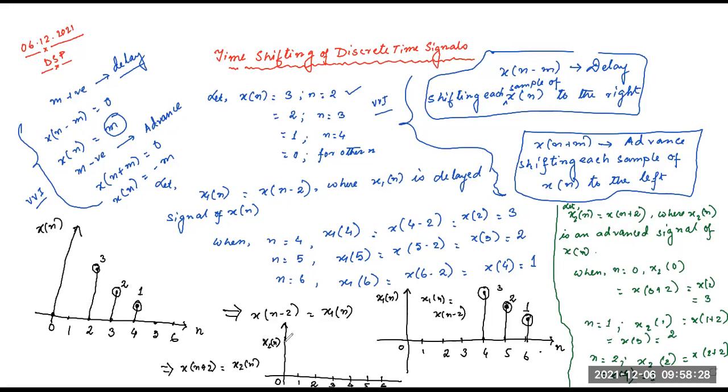So at 0, it will have a value of 3. This is 3. At 1, it has a value of 2. So this is 2. And at 2, it will have the value of 1. That is the value of 1. So this is called advanced shifting. So do you understand shifting? Yes, sir. Everybody, I am asking everybody. Everybody understand? Yes, sir. Okay, okay. Thank you very much.